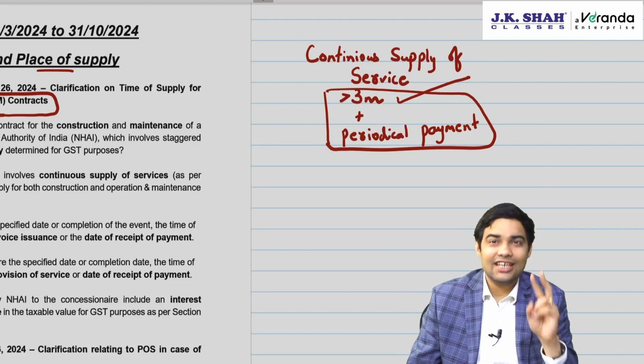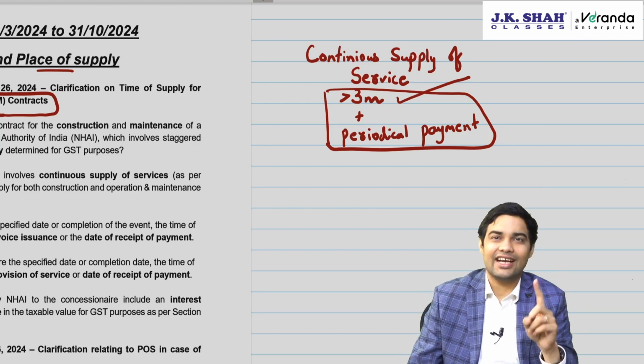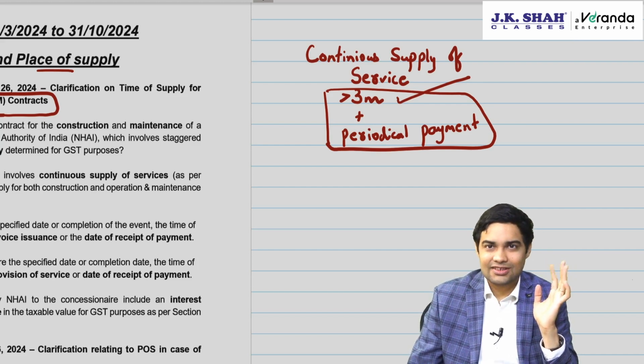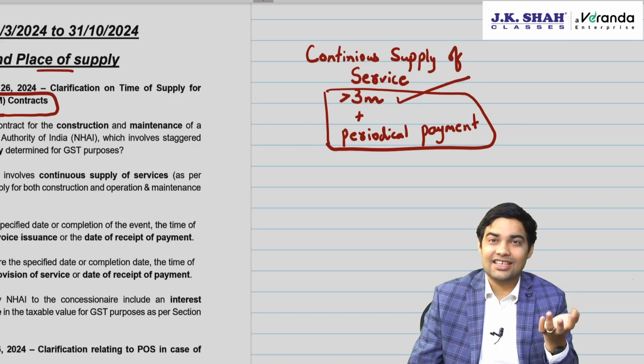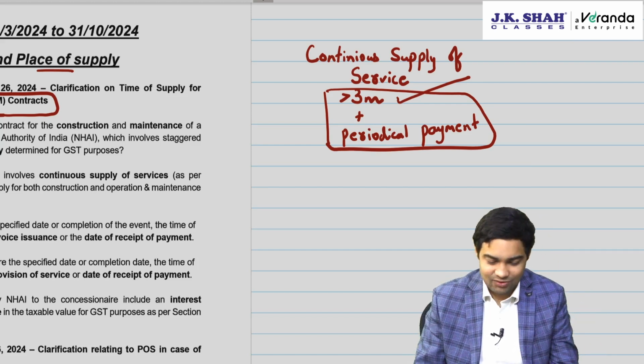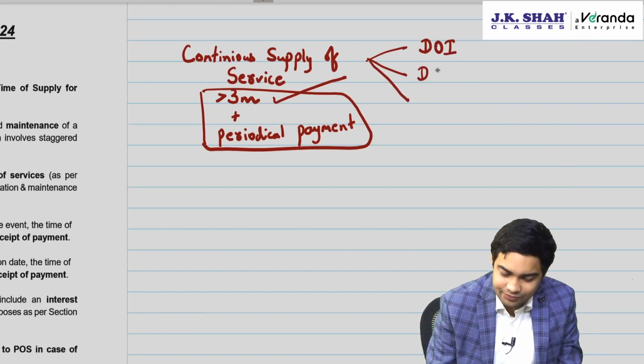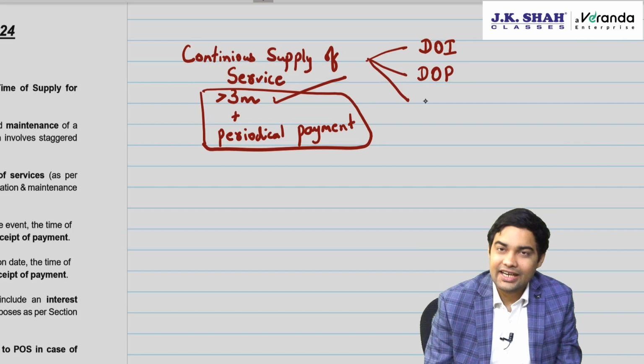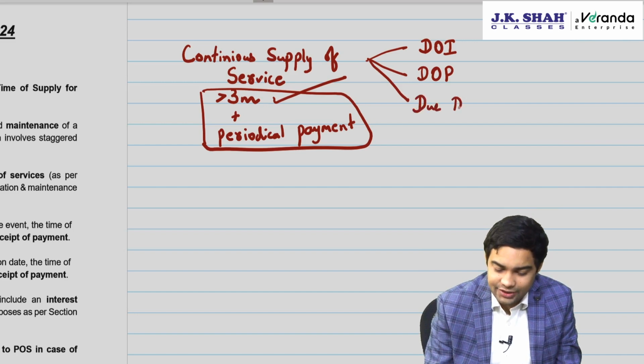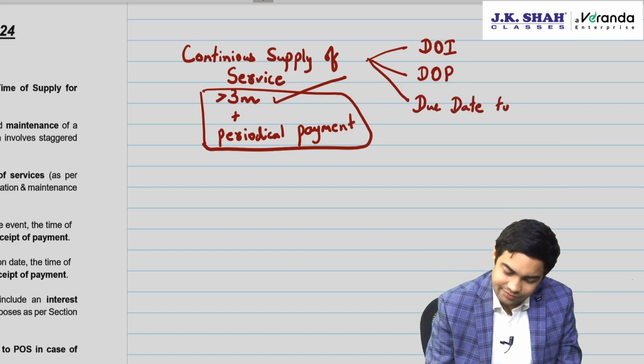So when both the conditions are satisfied, it would be a continuous supply of service. And as it is a continuous supply of service, the next question which arises is, what would be the time of supply? Now the time of supply for continuous supply of service is invoice date, receipt of payment date, or due date to issue invoice.